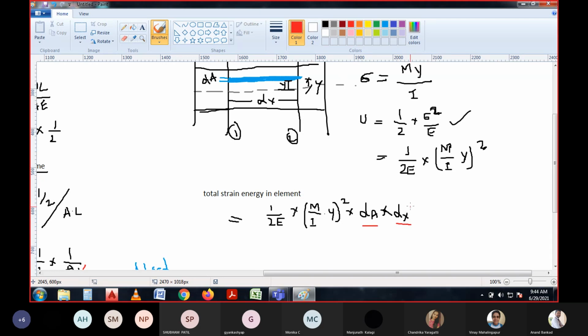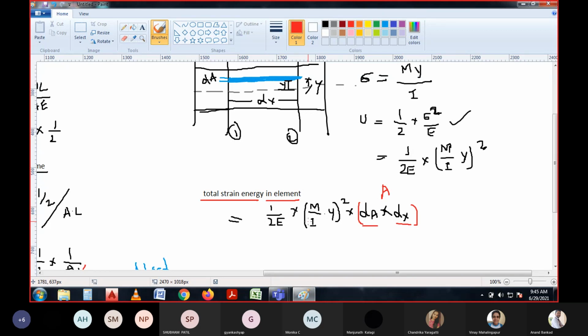If you see, the total dx and dA will be the total area, right? If you multiply the strain energy by the area, then you will be able to get the total strain energy in the element. I hope you are following the discussion. Only thing is, you need to be involved in the content I am explaining.